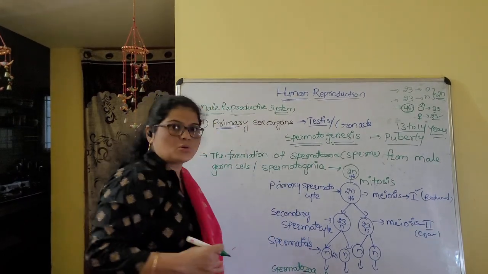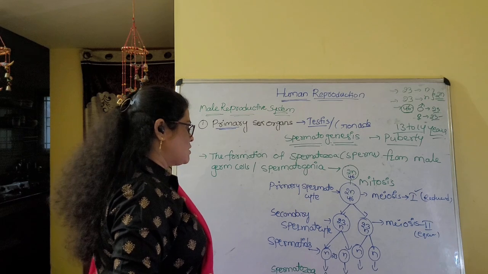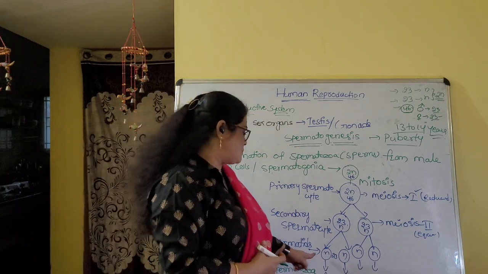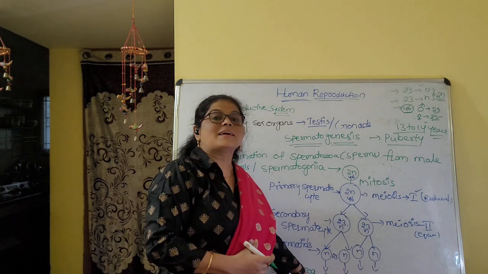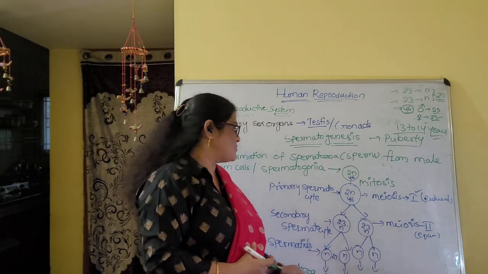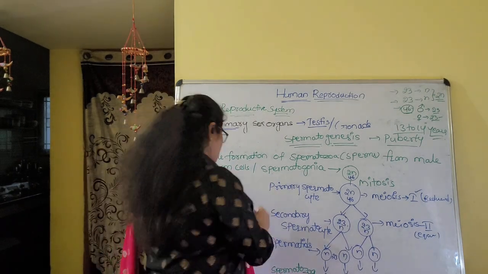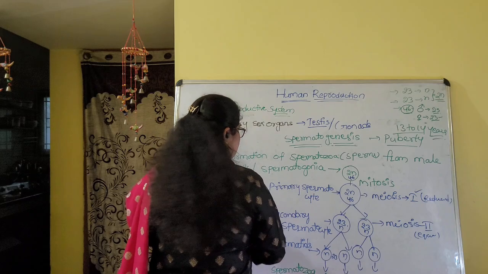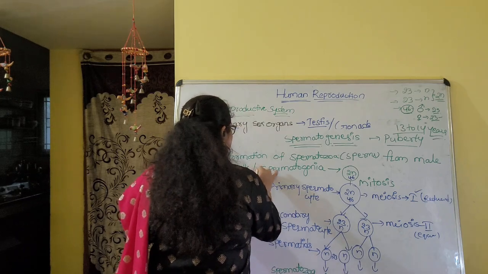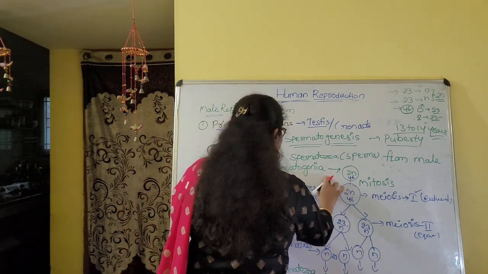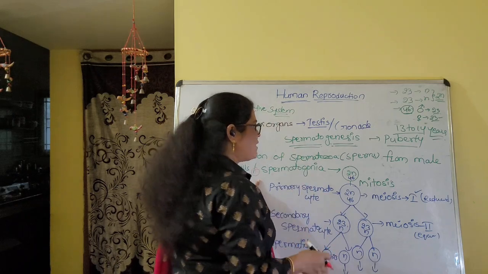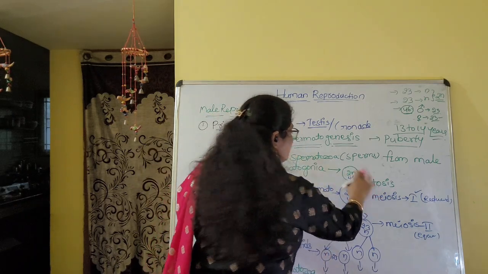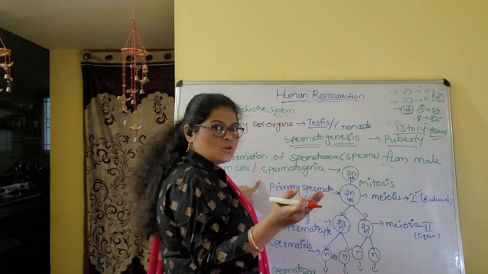Okay, spermatozoa. So what is the difference between spermatids and spermatozoa? What is present here? Tail, flagella is present. Now in this one, the first cell we are calling spermatogonia, a male germ cell. It contains 46 chromosomes, meaning diploid. It undergoes mitosis and forms numerous cells.